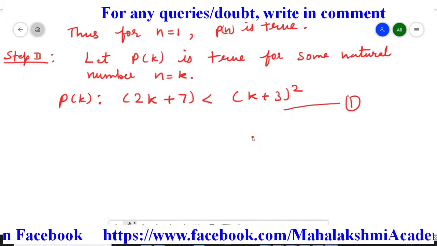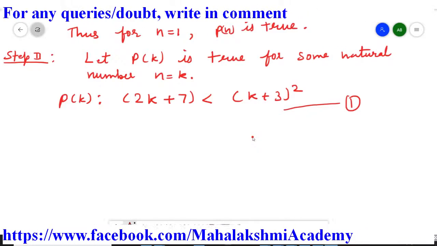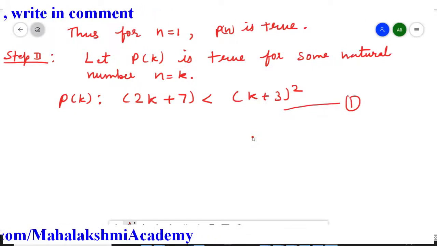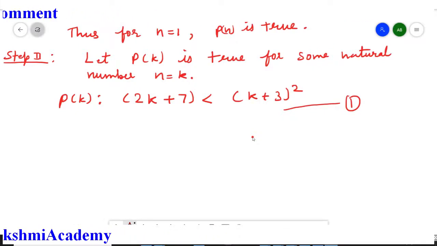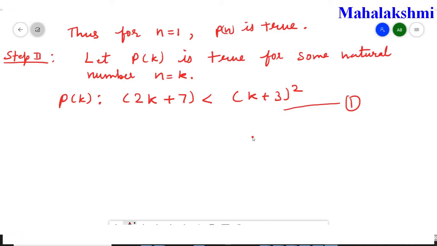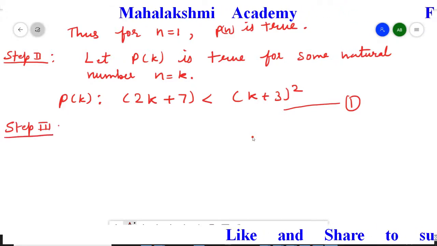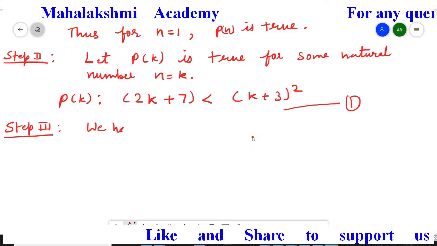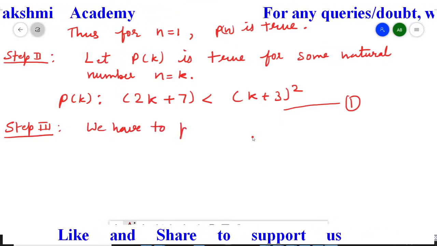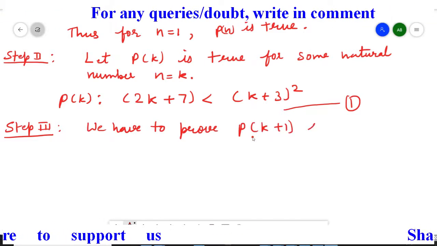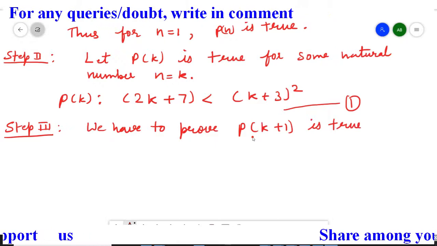So in the principle of mathematical induction, the first step was we have to prove that it is true for n equal to 1, in second step we have to assume that the given statement is true for n equal to k, and in third step we have to prove that it is also true for k plus 1 when Pk statement is true. So we are going to move to step third. We write here step third. Then we will write down what we have to do. So we have to prove Pk plus 1 is true